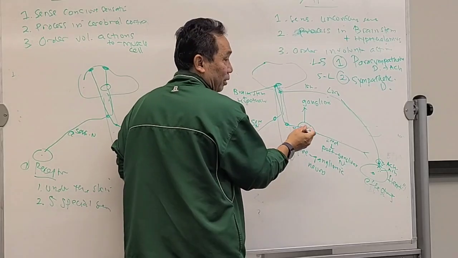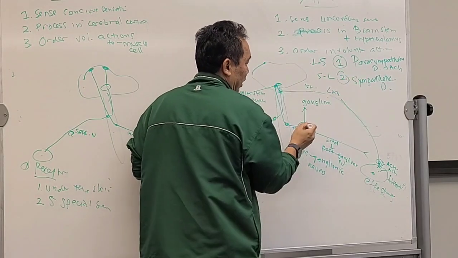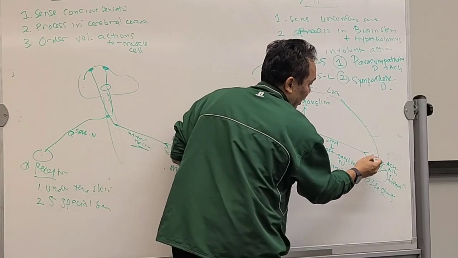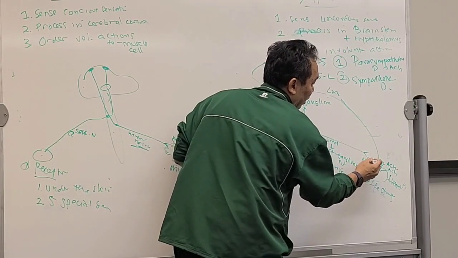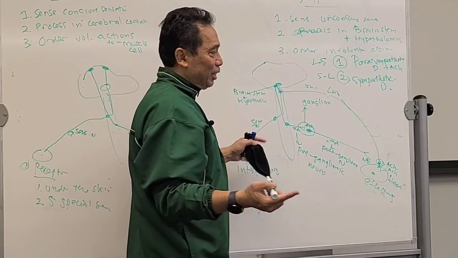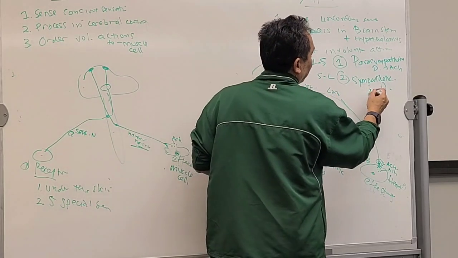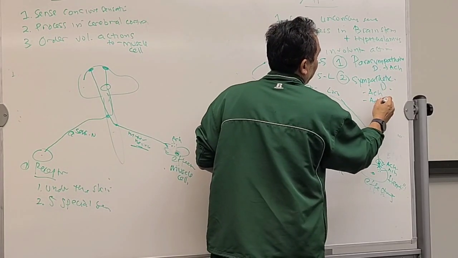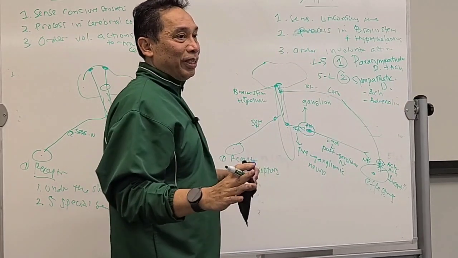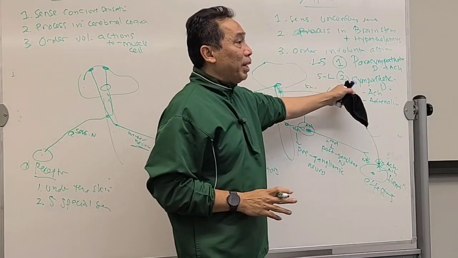Now the sympathetic releases acetylcholine over here, but over here it is norepinephrine, or adrenaline. Sometimes it's called adrenaline. So two types of neurotransmitters are released by the sympathetic.